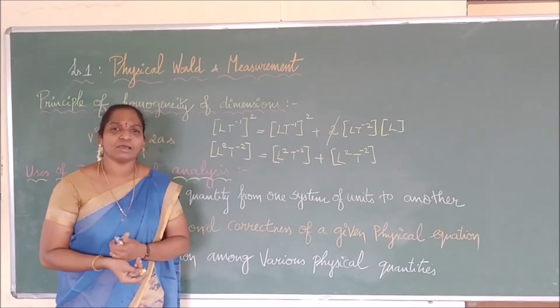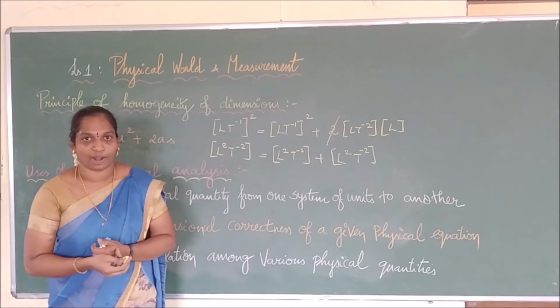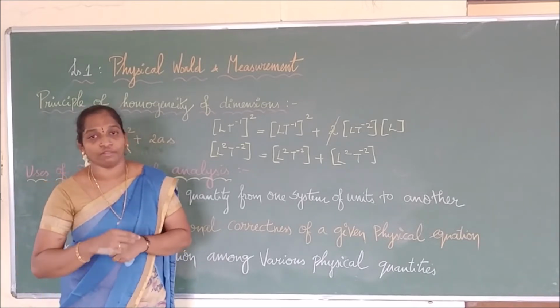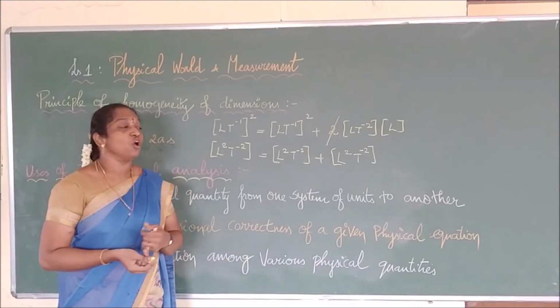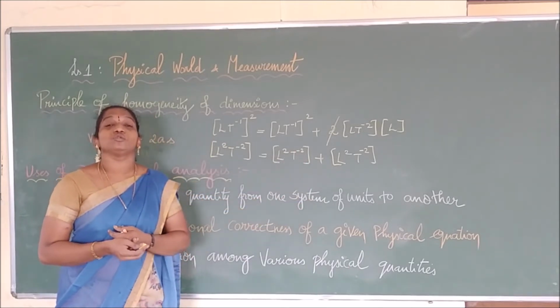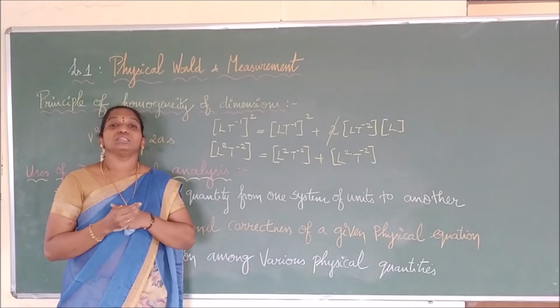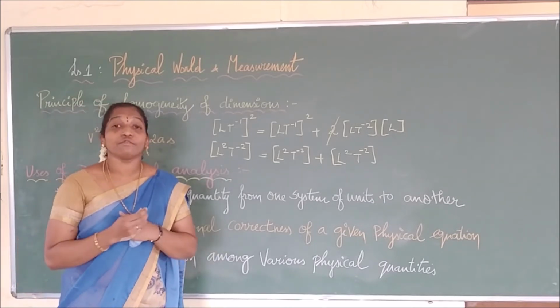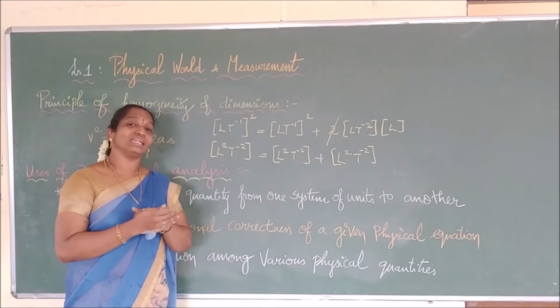We can take any number of expressions, right? So if I take a current expression, the dimension value on the left side and right side of the equation, or each term of an equation, is going to remain the same. We call that condition the principle of homogeneity. And we are going to explain that, right? We can take any example.